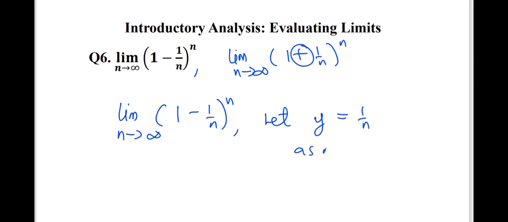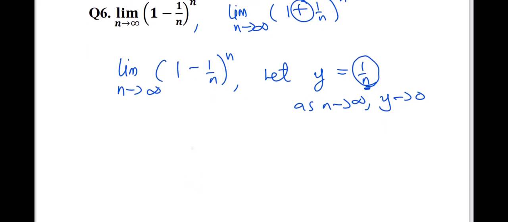Now as n approaches infinity, y will go to 0, because as n becomes bigger and bigger, this value becomes 0. From here, this will imply that n is equal to 1 over y. So we come back and rewrite this limit.